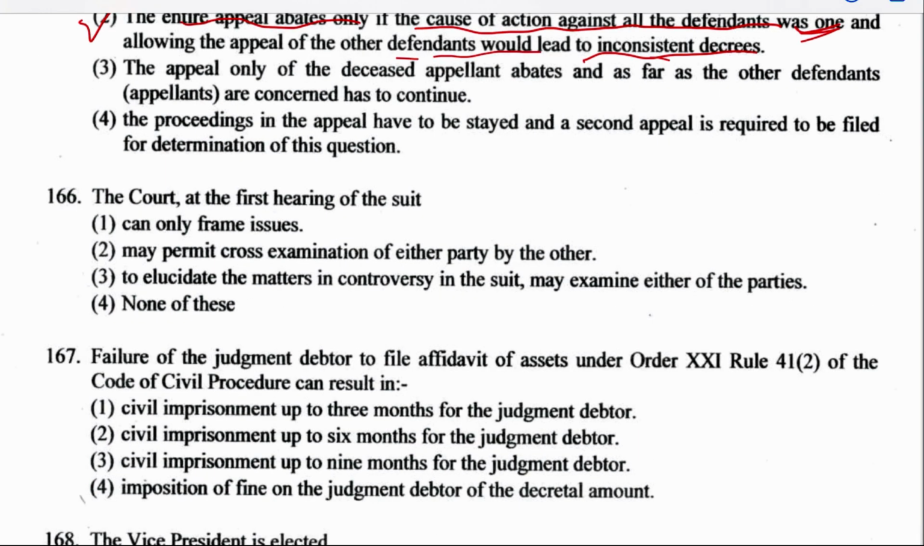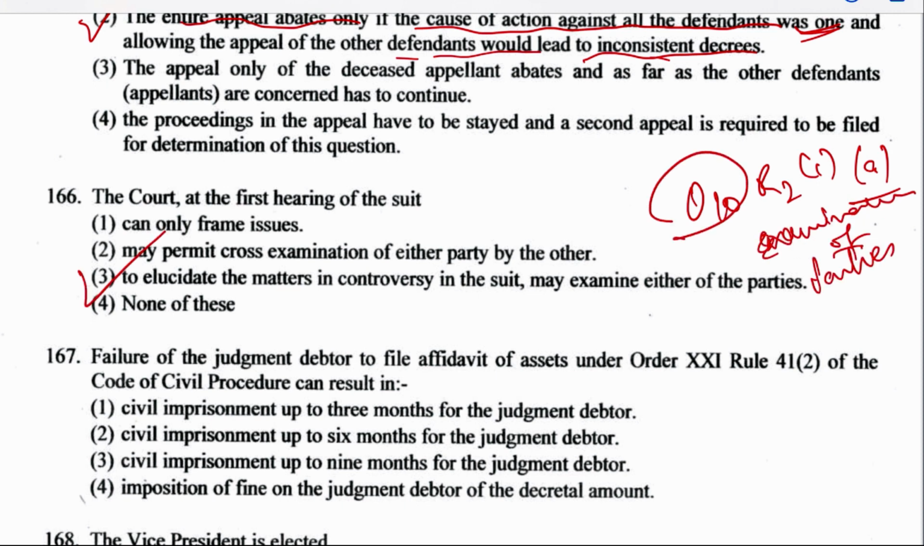Next is question number 166. The court at the first hearing of the suit. Option 1, can only frame issues. Option 2, may permit cross-examination of either party by the other. Option 3, to elucidate the matter in controversy in the suit, may examine either of the parties, or none of the above. Well, this has been asked from Order 10, Rule 2(1)(a). What does Order 10 talk about? It is examination of the parties, and according to that, the right answer is option number 3. To elucidate the matters in controversy in the suit, may examine either of the parties.